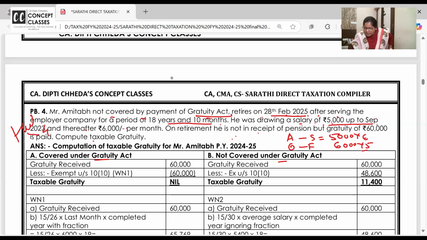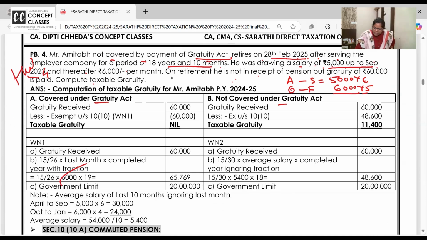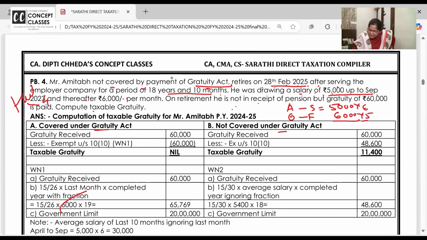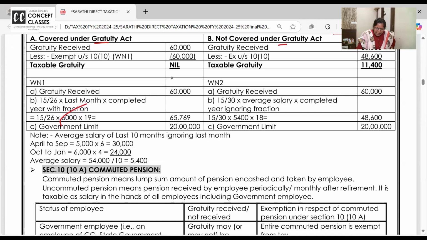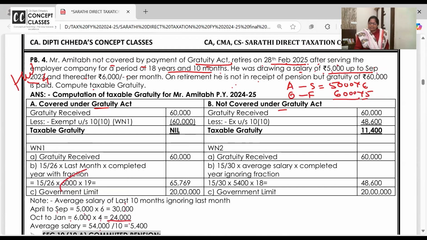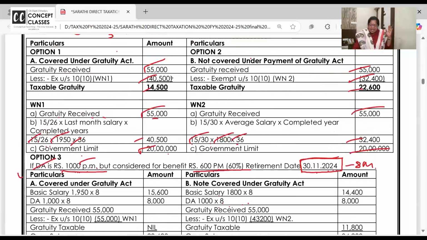Everyone is getting it. What is the last salary drawn? 6,000. But what is the average salary? You have to calculate. April to September, 30,000. October to January, 6,000 into 4. Divide by 10. You have to take the average of the 10 months. But ma'am, he is receiving the salary till February. Then why are you taking only till January? Average of 10 months, leaving the last month.